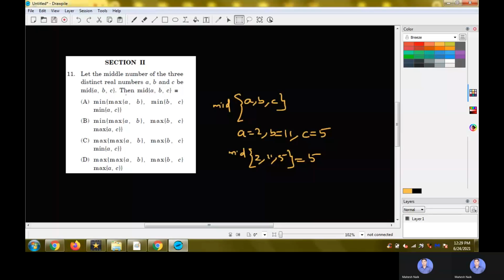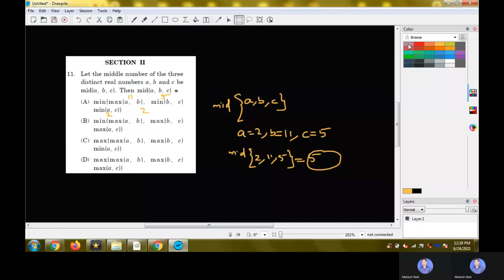We have A and B here for the first option, and max of A, B. So A being 2 and B being 11, the max will be 11 for this expression. Min of B and C, that is 11 and 5, will be 5, and minimum of A and C will be 2. Now the minimum of these three numbers 11, 5, and 2 will be 2, which is not the right answer because the mid is supposed to be 5. Let's check with the next option.